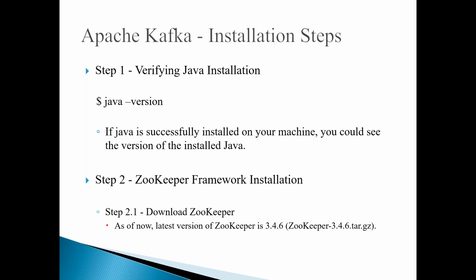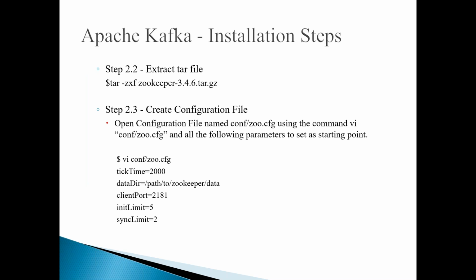As of now, the latest version of Zookeeper is 3.4.6. Once you download it, you will get a file like zookeeper-3.4.6.tar.gz. Once you have downloaded it, you extract the file. Because it is a gz file, you can use the tar command, tar -zxf and the file name.